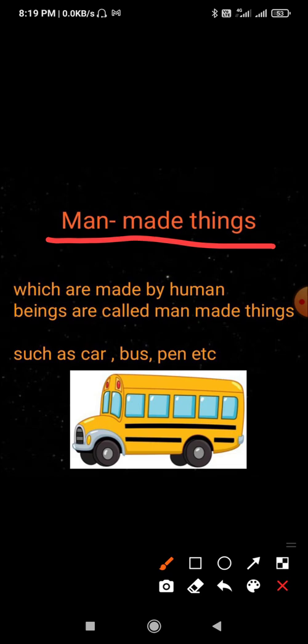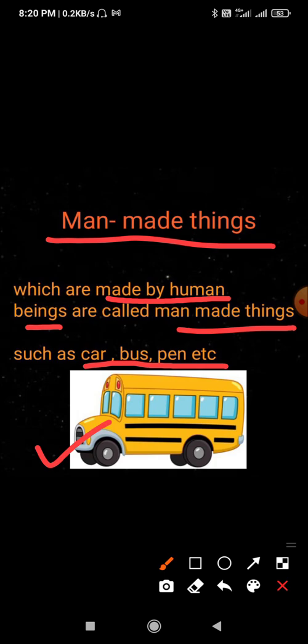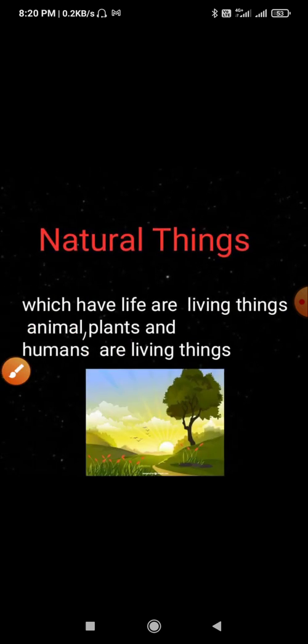Now what are man-made things? As the name indicates, man-made things, the things which are made by man. So definition is the things which are made by human beings, means man, are called man-made things. Like for example, chair, table, television, house, car, boat, aeroplane, pen, pencil, all these things come under the man-made things.